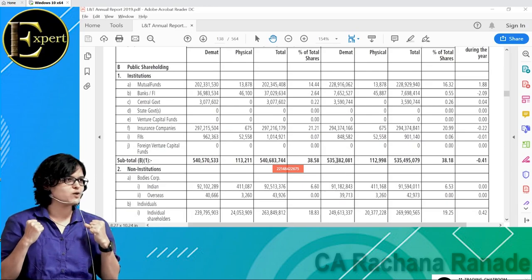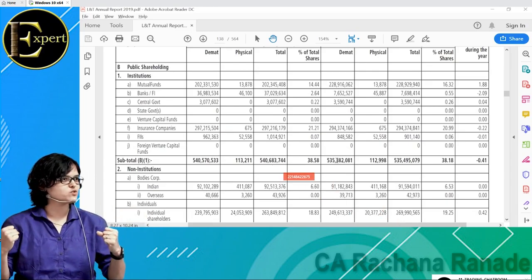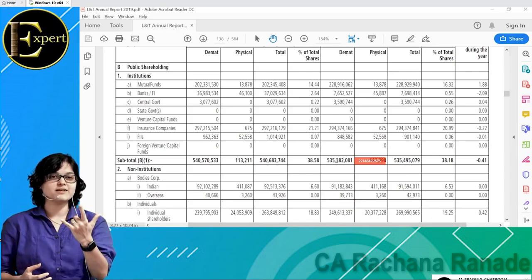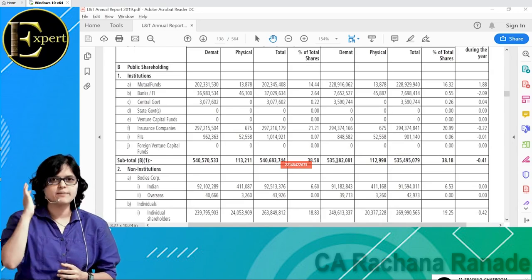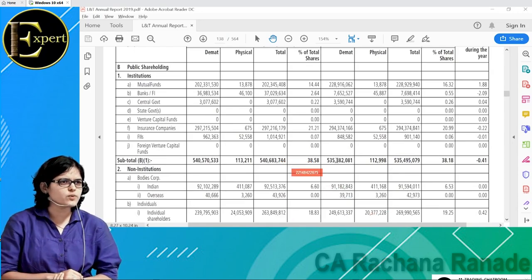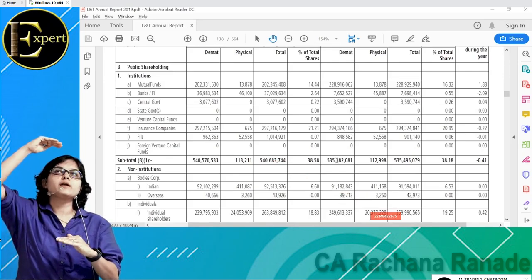Start buying shares. Okay, is there a good point for LIC also? Yes. Why? At what price are they buying? Are they buying at a high price, or are they buying after the crash? They are buying after the crash. So they are getting shares at a lower value. So still they are also okay. It's not a big loss for them. If a big chunk of buying comes into the picture, ideally the market is going to recover a little bit. Okay, so please understand this.